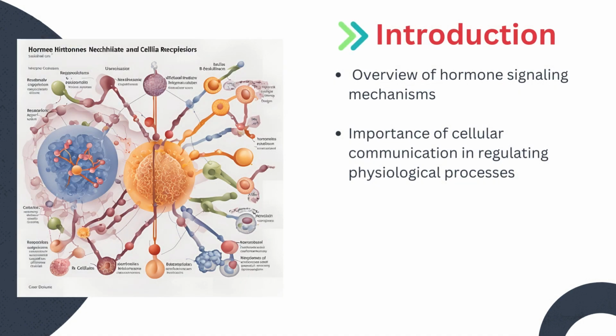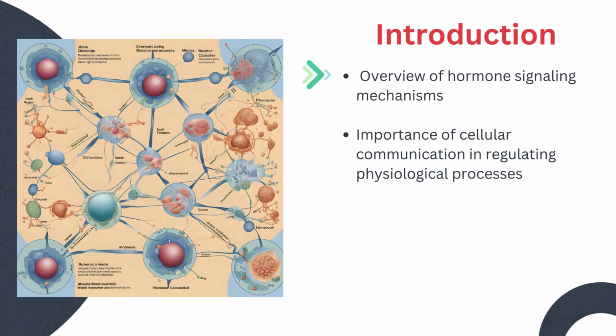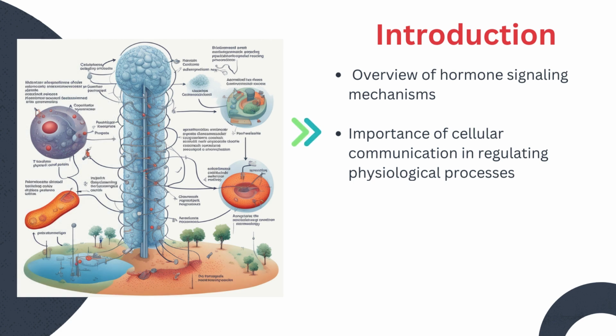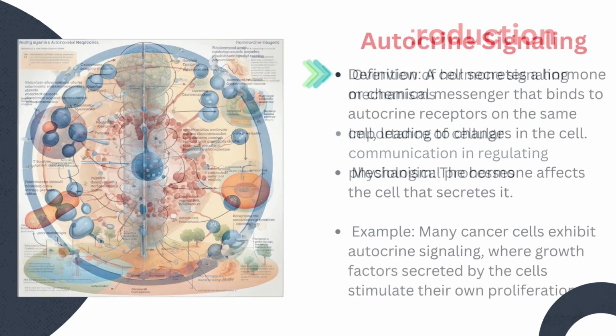Hormone signaling involves various mechanisms through which cells communicate with each other to regulate physiological processes. These modes of signaling include autocrine, paracrine, endocrine, and intracrine signaling.